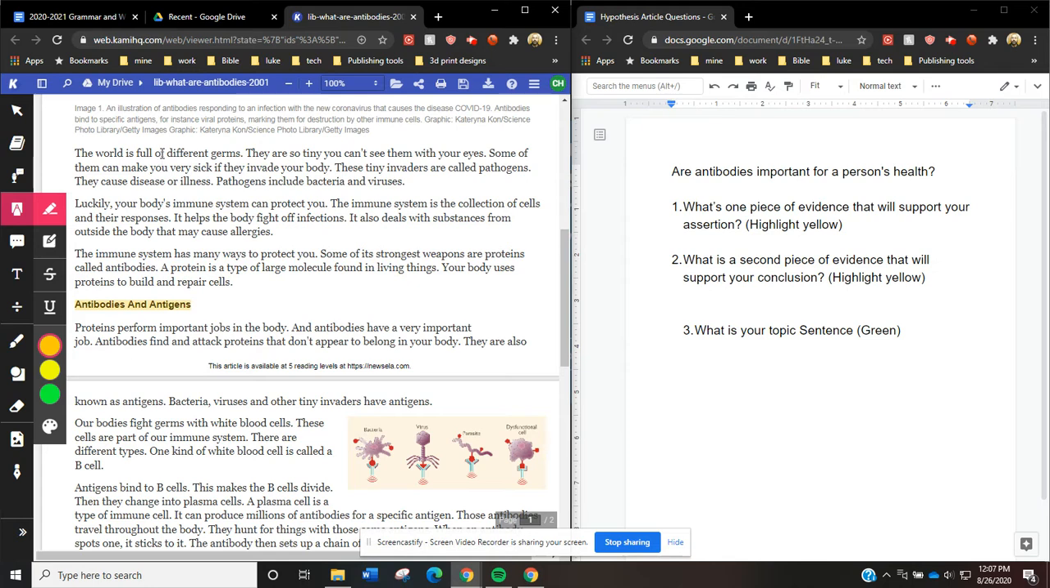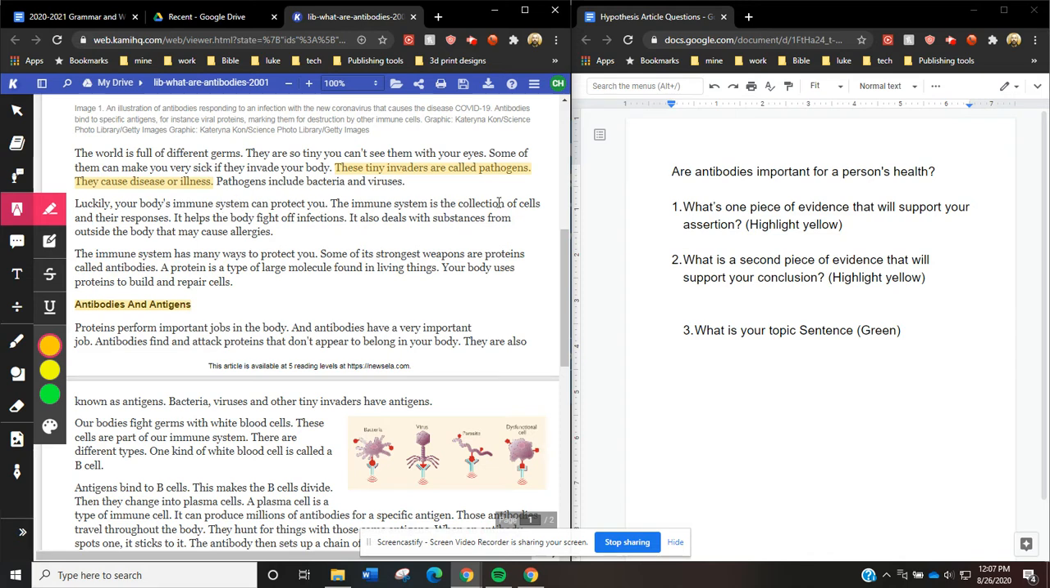The world is full of different germs. That's not cool. They are so tiny you can't see them with your eyes. Some of them can make you very sick if they invade your body. These tiny invaders are called pathogens. They cause disease or illness. Pathogens include bacteria and viruses. Okay, so pathogens cause disease or illness. I'll mark that. That seems interesting.